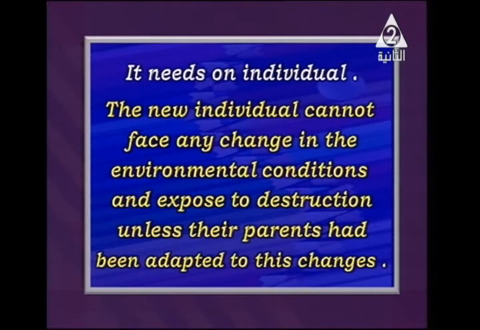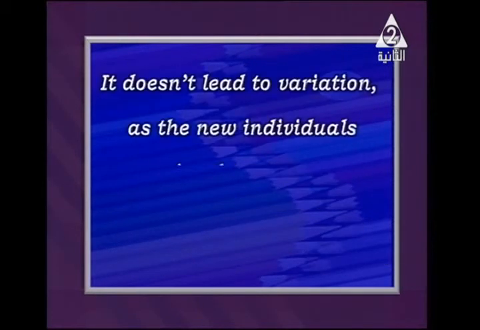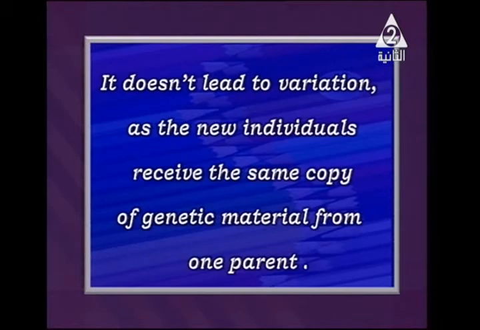So there is no variations. There is no tolerance in the environmental conditions and so on. And also it doesn't lead to variations. What does it mean, it doesn't lead to any variation? There is no variety, just one type of cells. It divides to give us the same type of cell and so on. So the new individual receives the same copy, the same genetic material, from the parent, male or female, which is reproduced asexually.